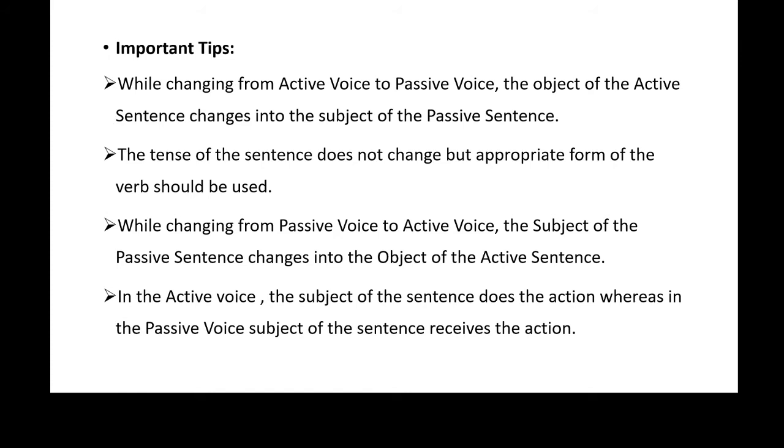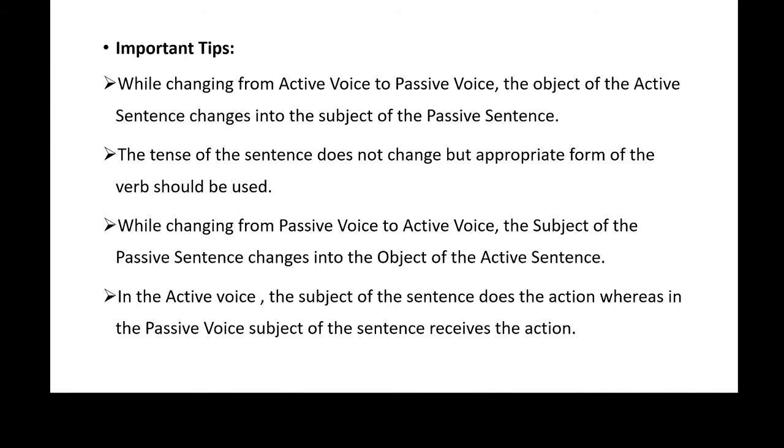The first thing, subject will occupy the place of object and object will occupy the place of subject. While transforming active voice into passive voice, subject in active voice will become object in passive voice, and object in active voice will become subject in passive voice. The second thing, there would not be change in the tense of the sentence, but appropriate form of the verb should be used.